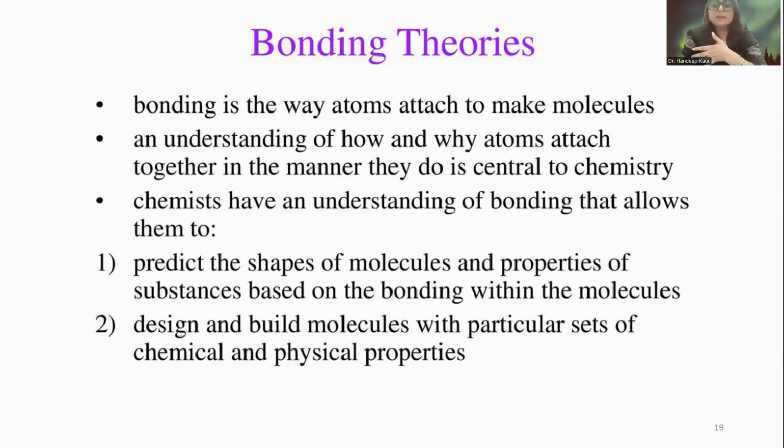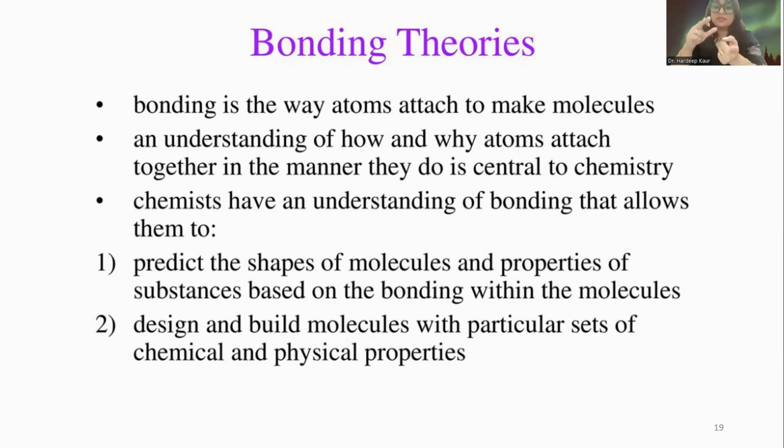But how they will combine, how they will attach themselves to get stability, that we will study in the next video. So here, bonding is something that makes atoms get stabilized by making molecules. To understand how and why atoms attach together and in which manner they do so is an important part of chemistry.